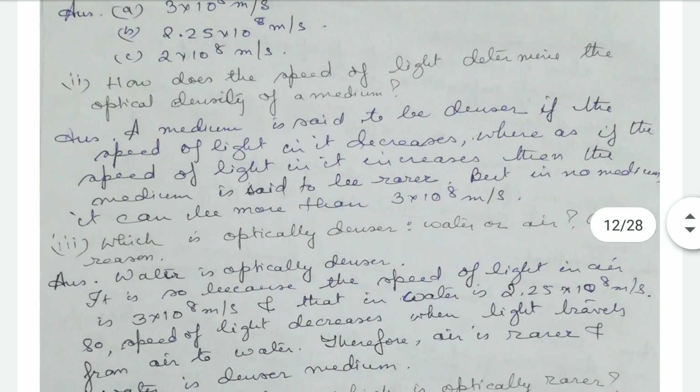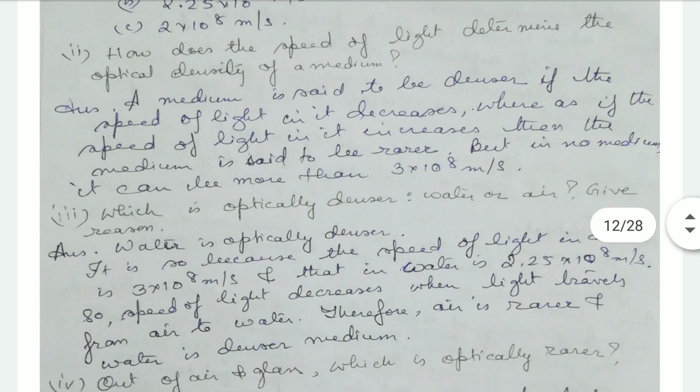Now, how does the speed of light determine the optical density of a medium? See, when a light ray passes from one optically transparent medium to another optically transparent medium, the speed of light either increases or decreases. A medium is said to be denser if the speed of light in it decreases.